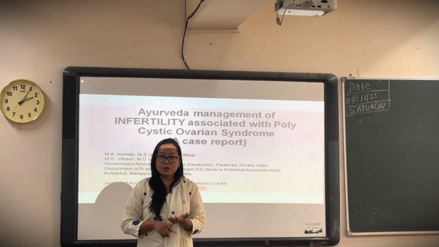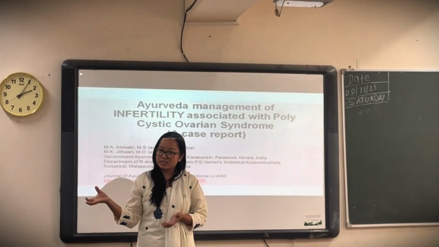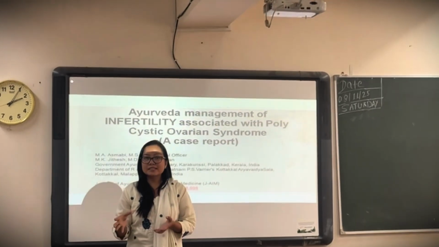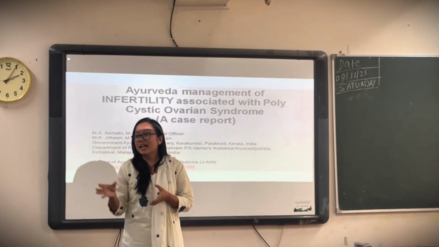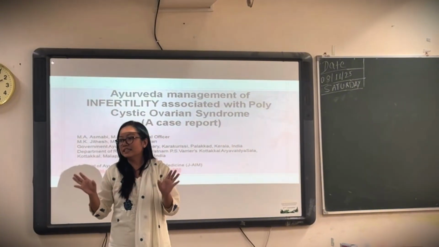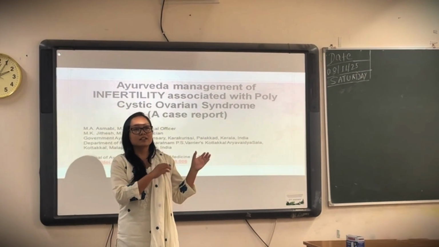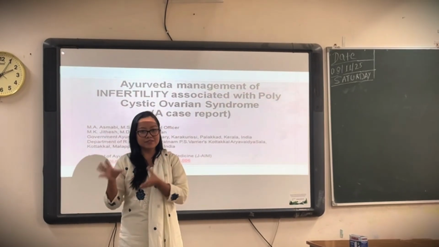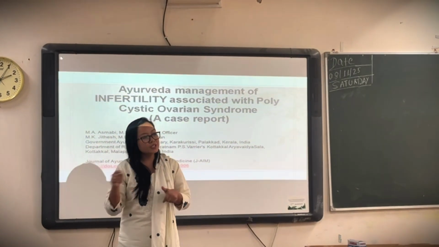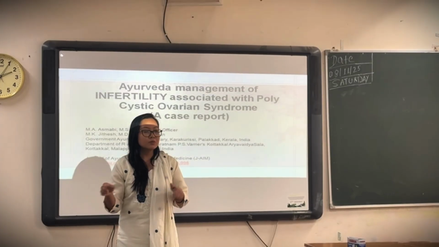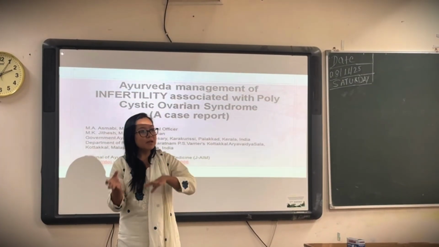What are the gonadotropic hormones? These are LH and FSH. LH gets elevated here, and FSH neither increases nor decreases. So there is an imbalance in the ratio of LH and FSH. It will be more than 2:1.